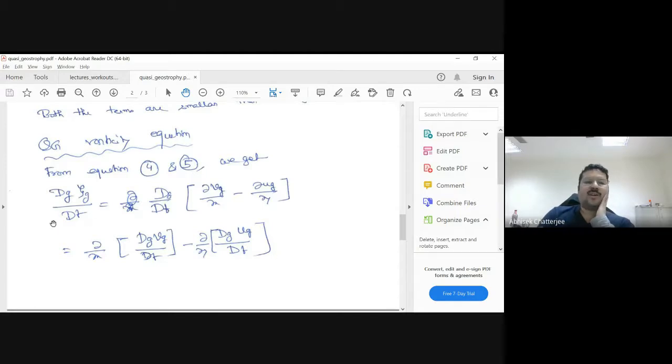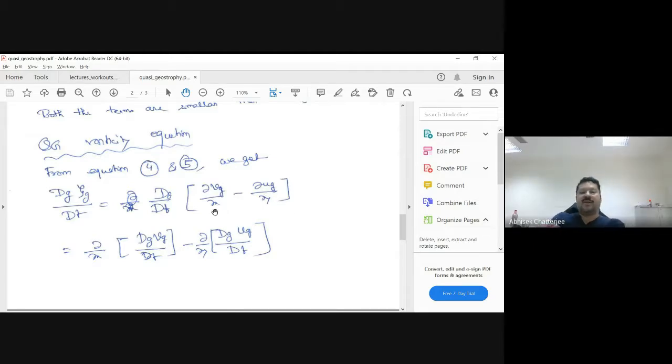So the rate of change of potential vorticity. Zeta is my geostrophic potential vorticity. Okay, remember that. So the rate of change of the geostrophic field, dg zeta g by dt, is equal to d by dt of zeta, which is my relative vorticity of the geostrophic field: del Vg by del x minus del Ug by del y.